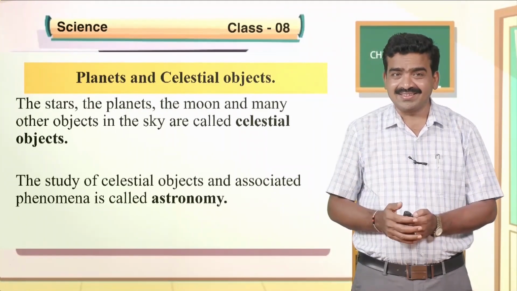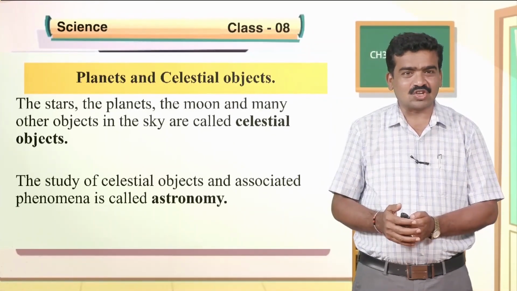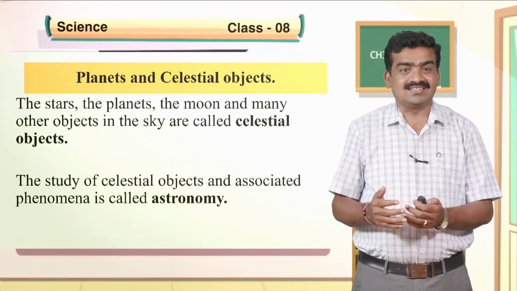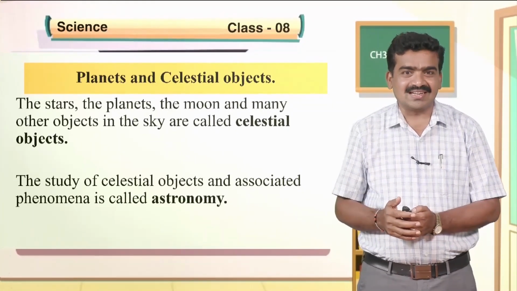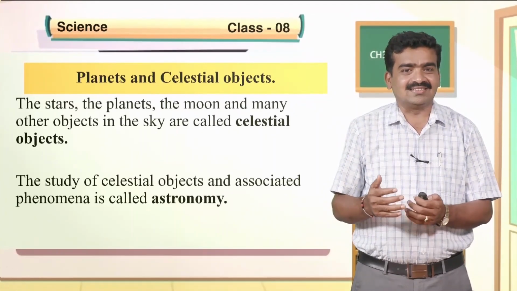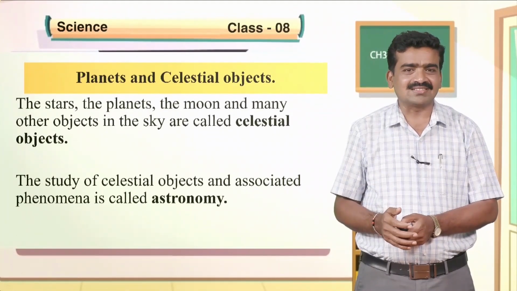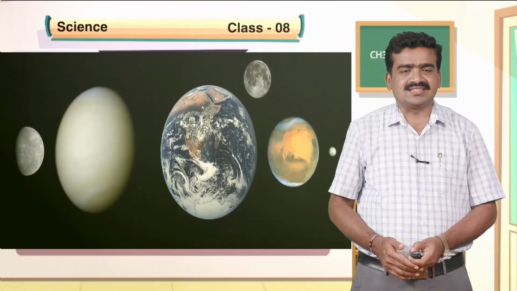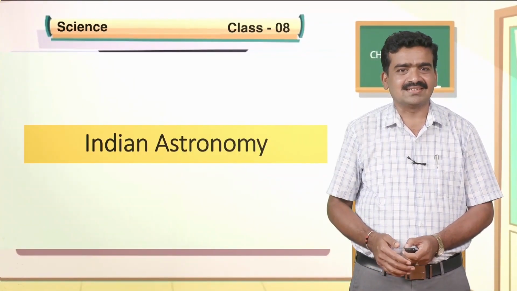Can you repeat again? What are celestial objects in astronomy? Yes, the stars, the planets, the moon, and many other objects in the night sky are called celestial objects, and the study of celestial objects and associated phenomena is called astronomy. We can see the wanderers of the night sky, they are called planets.